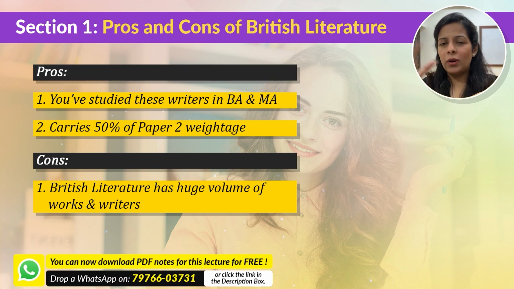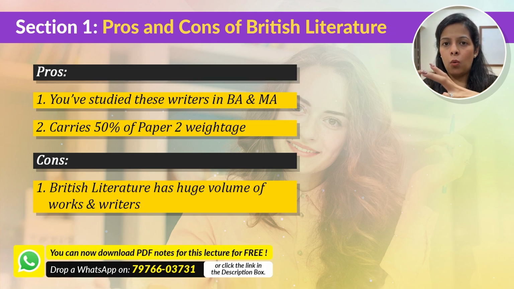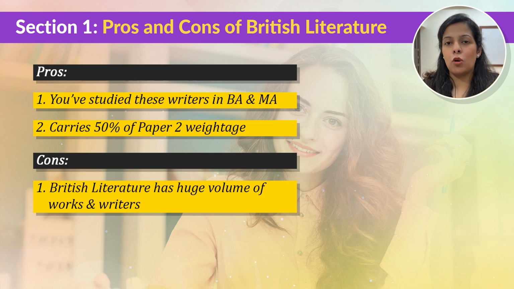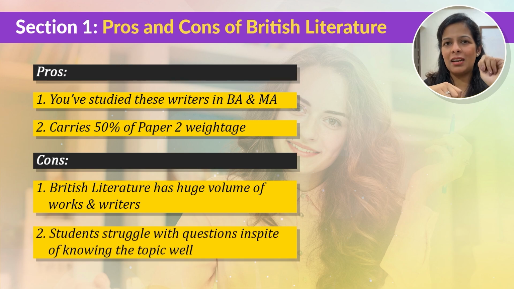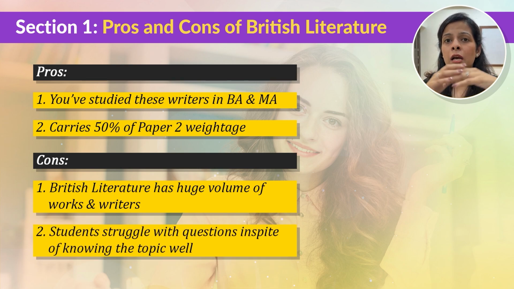We are going to look at the complete syllabus, but when you see the syllabus, you will find out that there are about 500 writers that you have to cover in detail when it comes to British literature. And it is so huge that a student might feel overwhelmed after looking at such a huge list of writers and their works.